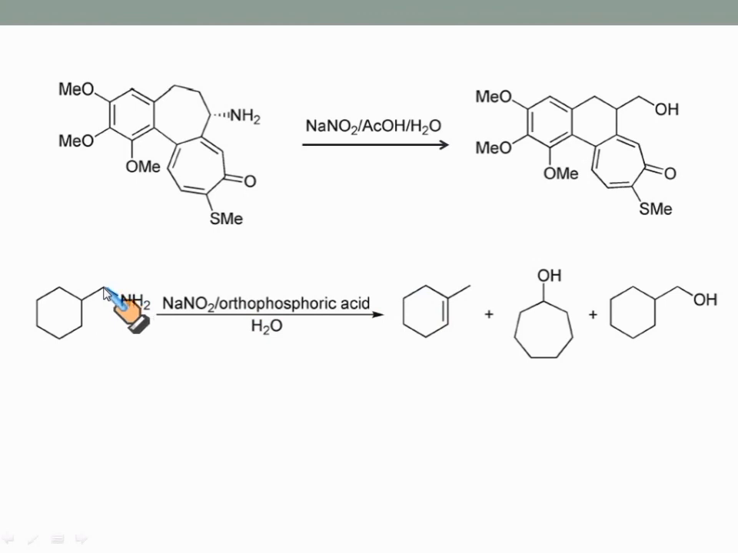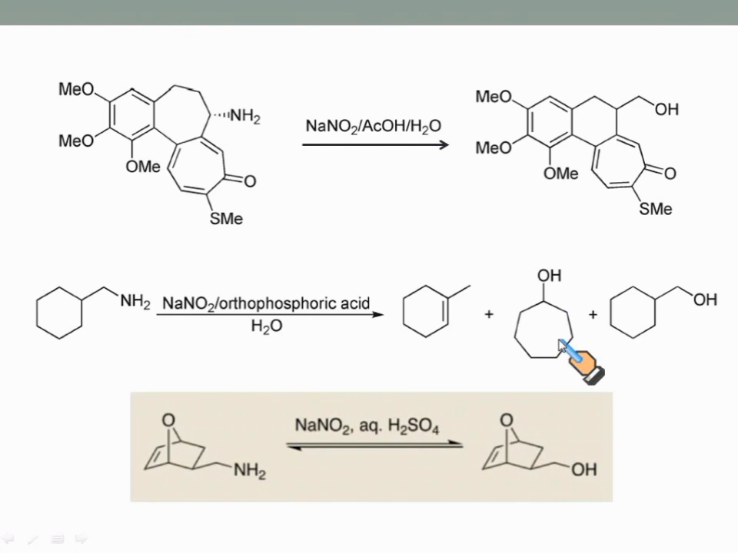Again this carbocation reacts with water and generates this alcohol, and when it undergoes C-C bond migration from here to there, consequently the carbocation positive charge is generated there and reacts with water to form this alcohol. Now when this amino compound is treated with NaNO2 in aqueous H2SO4, it is rapidly converted into this alcohol.